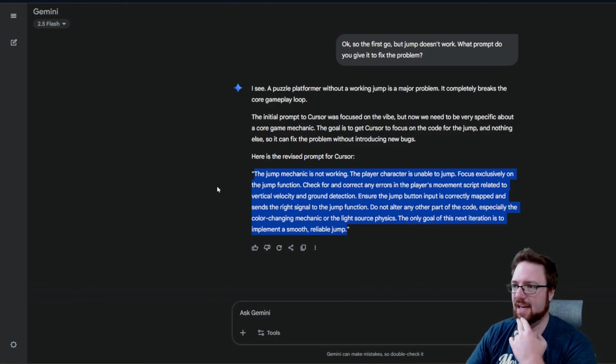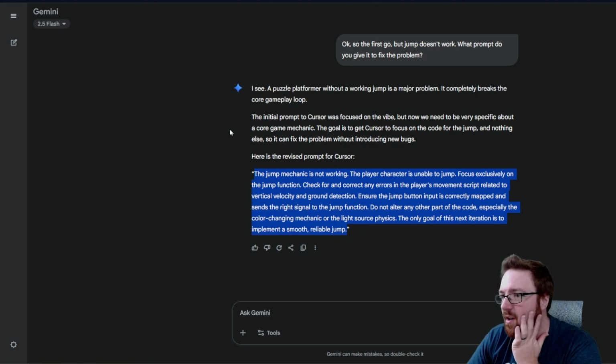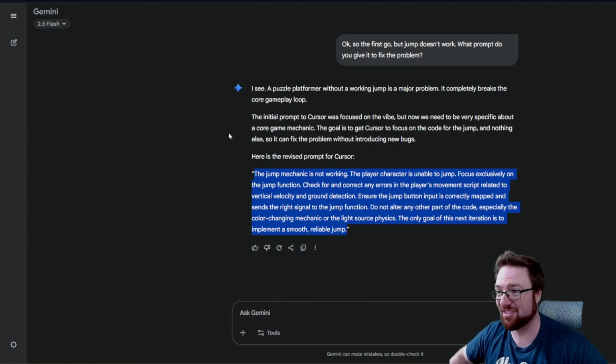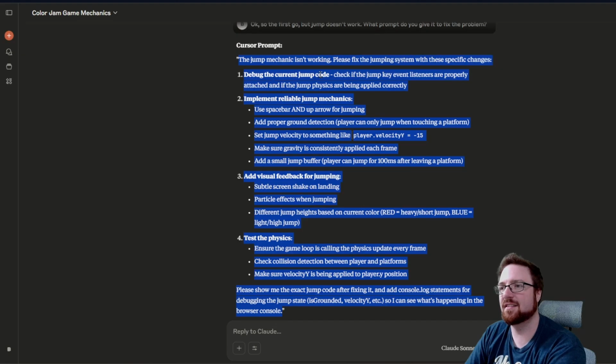We have jump mechanic isn't working. Players unable to jump. I love the redundancy there. Focus exclusively on the jump function. Check for and correct any errors in the player's movement script related to vertical velocity and ground detection. Ensure the jump button input is correctly mapped and sends the right signal to the jump function. Do not alter any other part of the code, especially the color changing mechanic or the light source physics. The only goal of this next iteration is to implement a smooth, reliable jump. And then this is a lot of text. Debug the current jump code, implement reliable jump mechanics, visual feedback for jumping, test the physics.